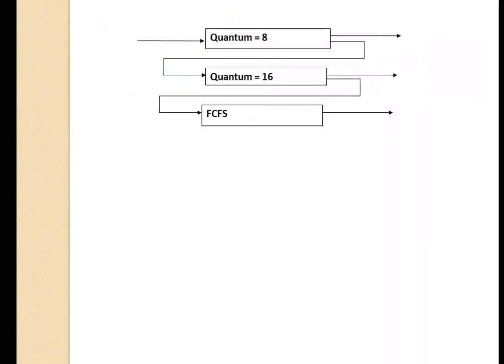You can see in the diagram that the processes which execute for less than 8 milliseconds will be in the first queue. All the processes which require more than 8 milliseconds but less than 16 milliseconds will be put in the second queue, and all the processes which require more than 16 milliseconds will be put in the third queue. Now consider a multi-level feedback queue scheduler with 3 queues numbered Q0, Q1 and Q2.